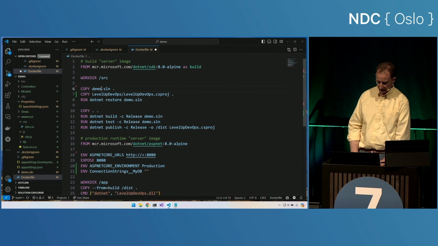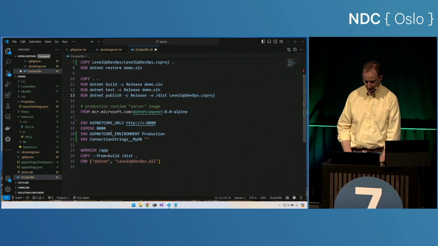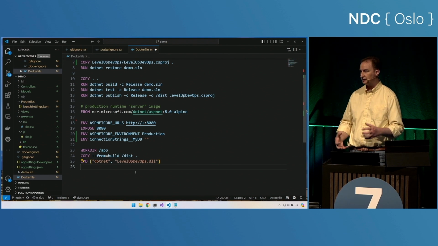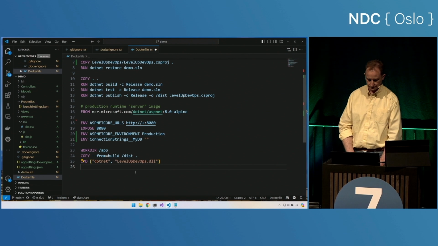So I'll grab my dependencies, I'll .NET restore, cache that layer, and then copy in everything else, except for what I chose to ignore. And then I'll build, test, and publish. And then finally copy those published results into place in this really thin image that only includes that bundled and published content. It doesn't include my source code.